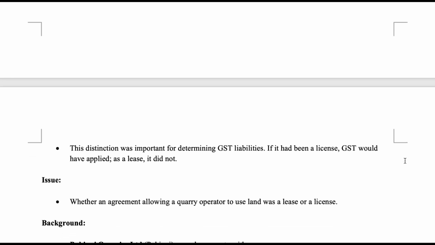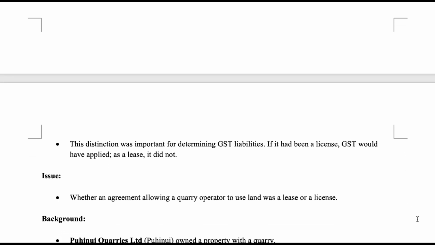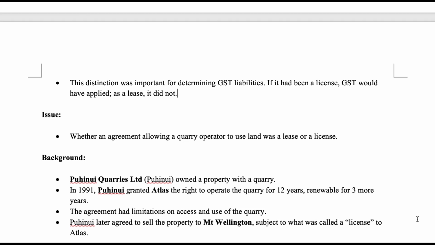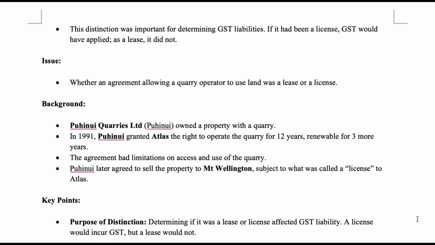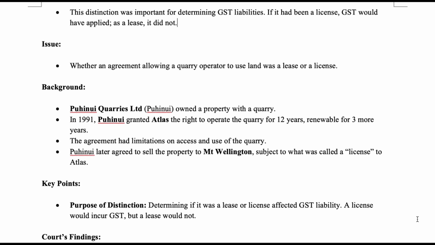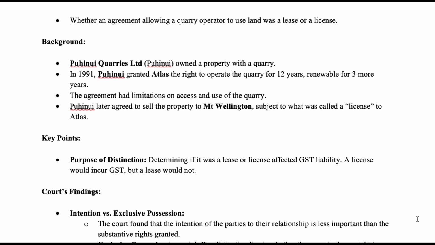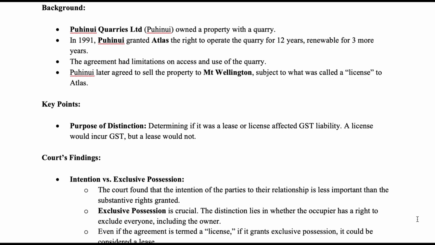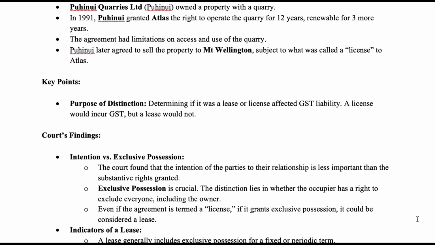Issue: whether an agreement allowing a quarry operator to use land was a lease or a license. Background: Puhinui Quarries Limited owned the property with the quarry. In 1991, Puhinui granted Atlas the right to operate the quarry for 12 years, renewable for 3 more years. The agreement had limitations on access and use of the quarry. Puhinui later agreed to sell the property to MT Wellington, subject to what was called a license to Atlas. Key points: determining if it was a lease or license affected GST liability. A license would incur GST, but a lease would not.